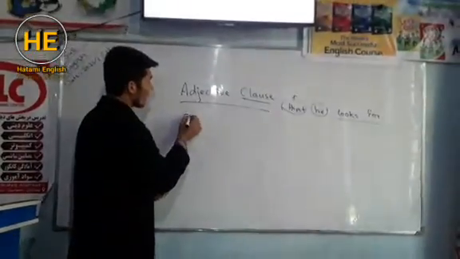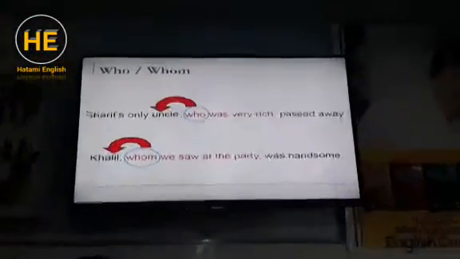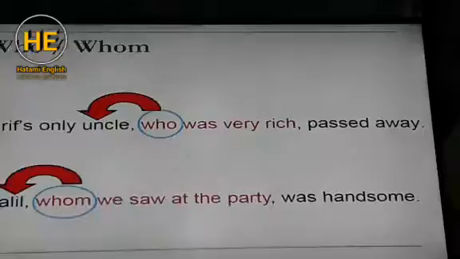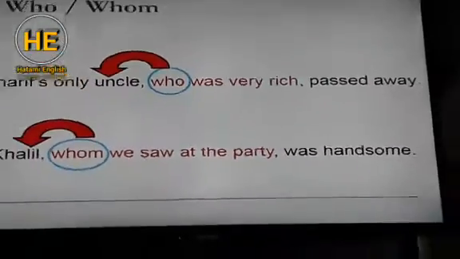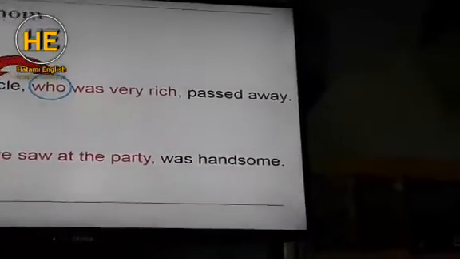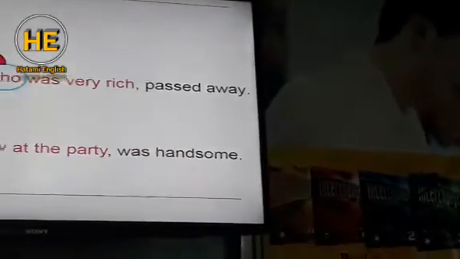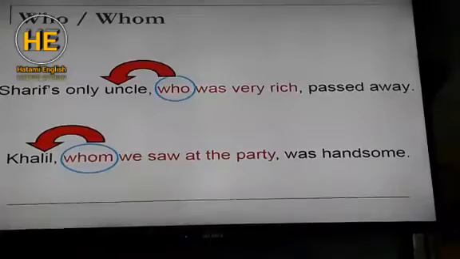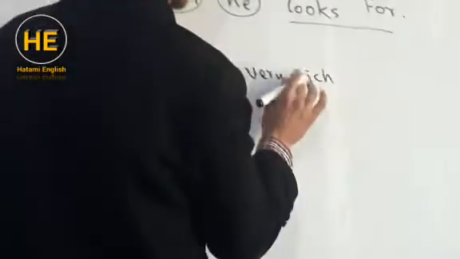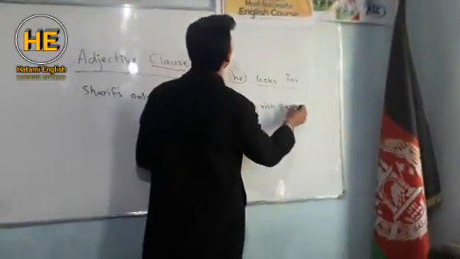For example, what's written? Sharif's only uncle who was very rich passed away.